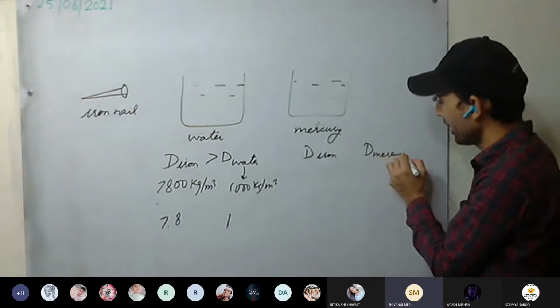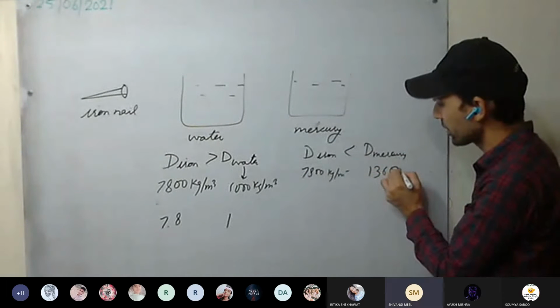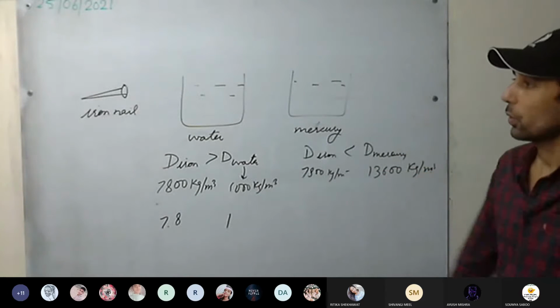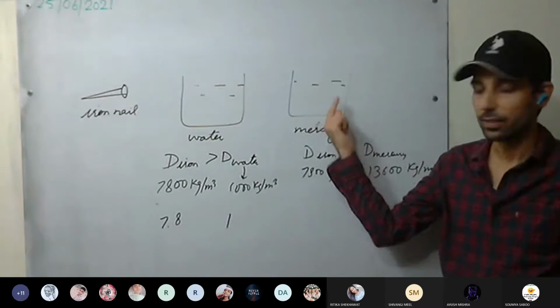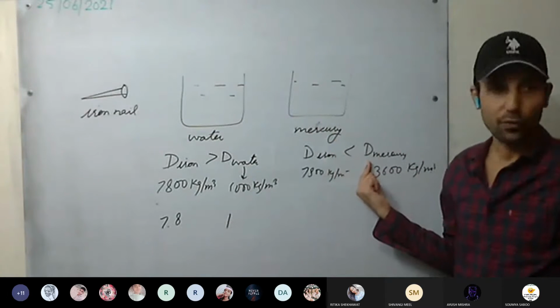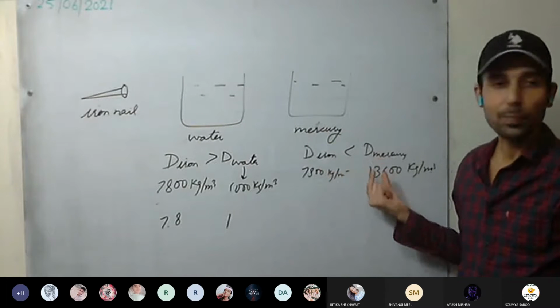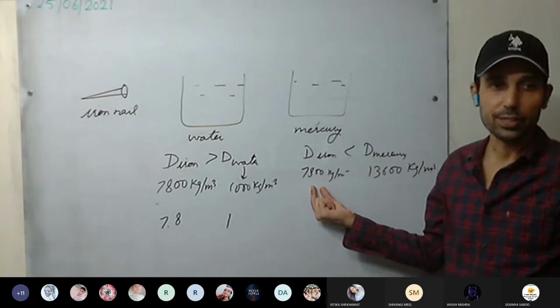Less than. It is 7800 kg per meter cube, whereas mercury is 13600 kg per meter cube. So the iron nail will float on mercury, because density of mercury is more than density of iron. Understood the reason?